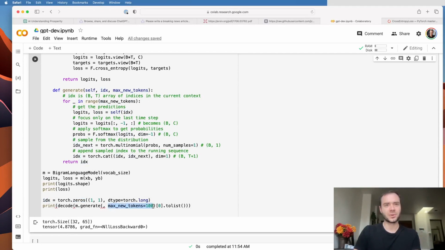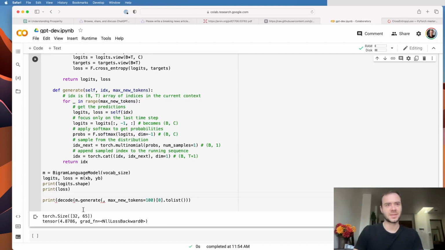Then we're going to ask for 100 tokens, and then m.generate will continue that. Now, because generate works on the level of batches, we then have to index into the 0th row to basically unpluck the single batch dimension that exists. And then that gives us a time steps, just a one-dimensional array of all the indices, which we will convert to a simple Python list from a PyTorch tensor, so that that can feed into our decode function and convert those integers into text. So let me bring this back, and we're generating 100 tokens.